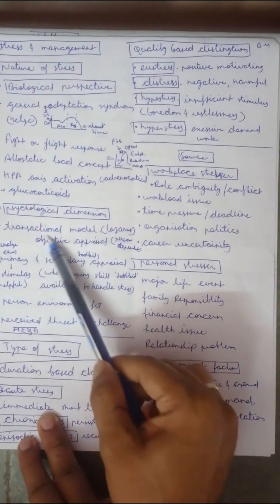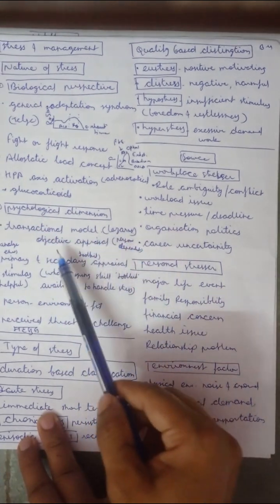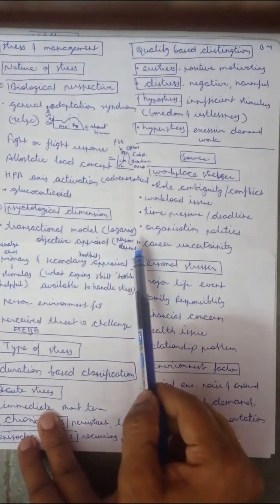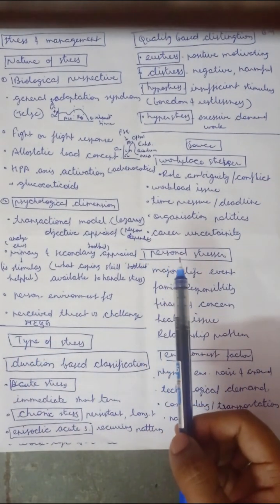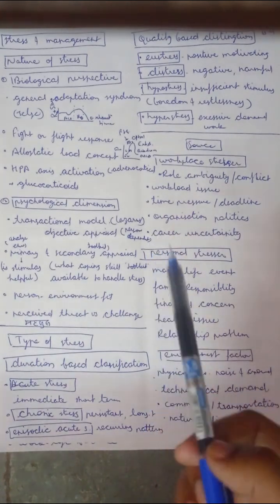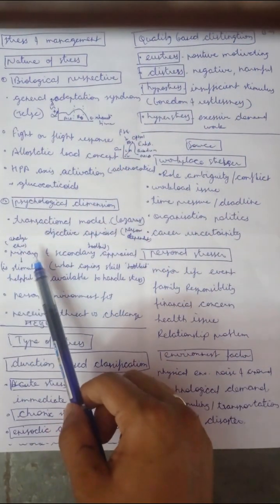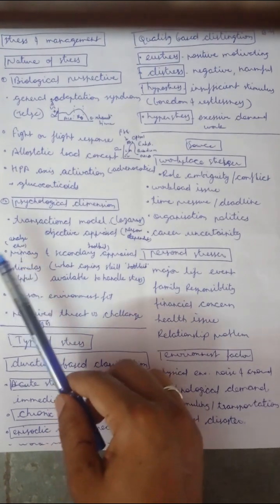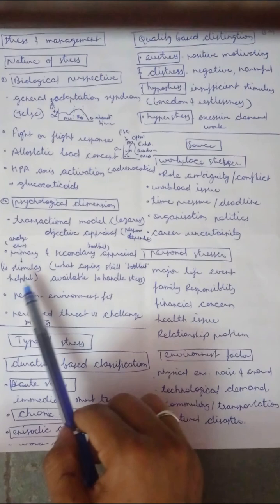In the transactional model by Lazarus, there is an objective appraisal, so it is person dependent. If a risk arises, some people are winning and some people are helping the others, and all are saved. The primary appraisal analyzes the environment of the condition, and whether the stimulus is helpful.